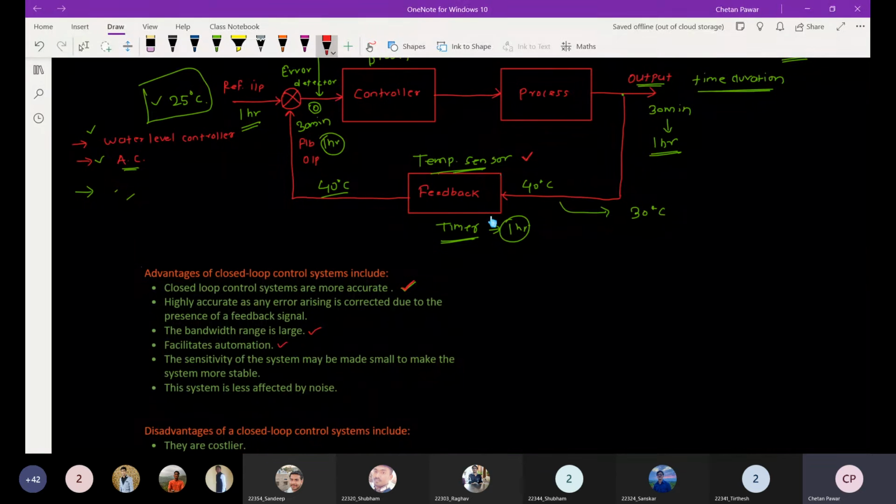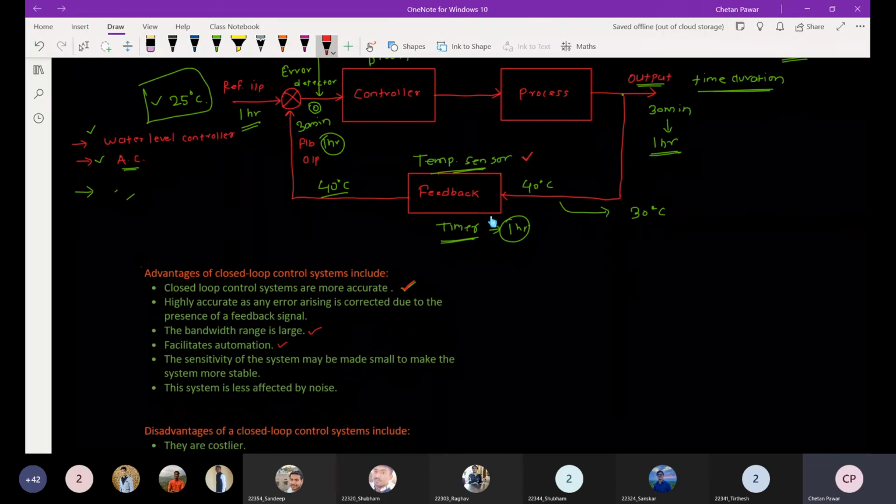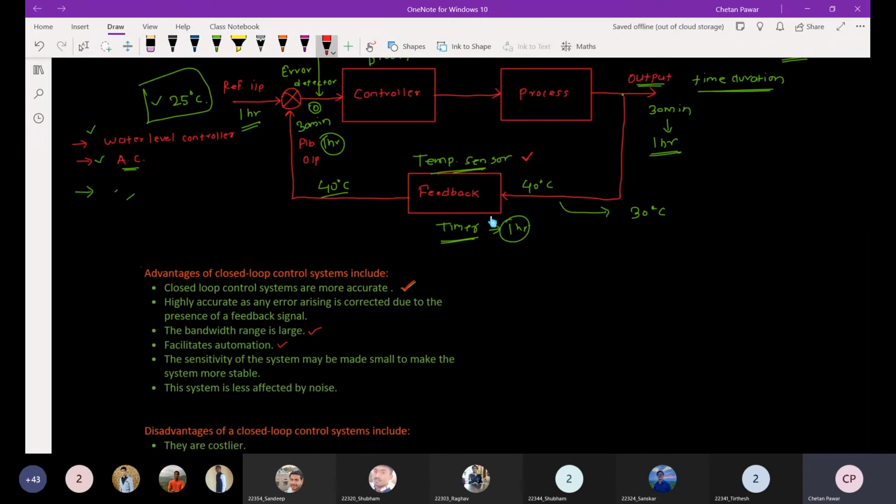Sometimes, if you are using a particular sensor, there are also some fault detections. For a particular condition, whatever the environment you are using it in, like in a home, in an industry, or in military applications, the environmental conditions are different. According to that, we need to choose our feedback mechanism and controlling mechanism. All those things will be there.